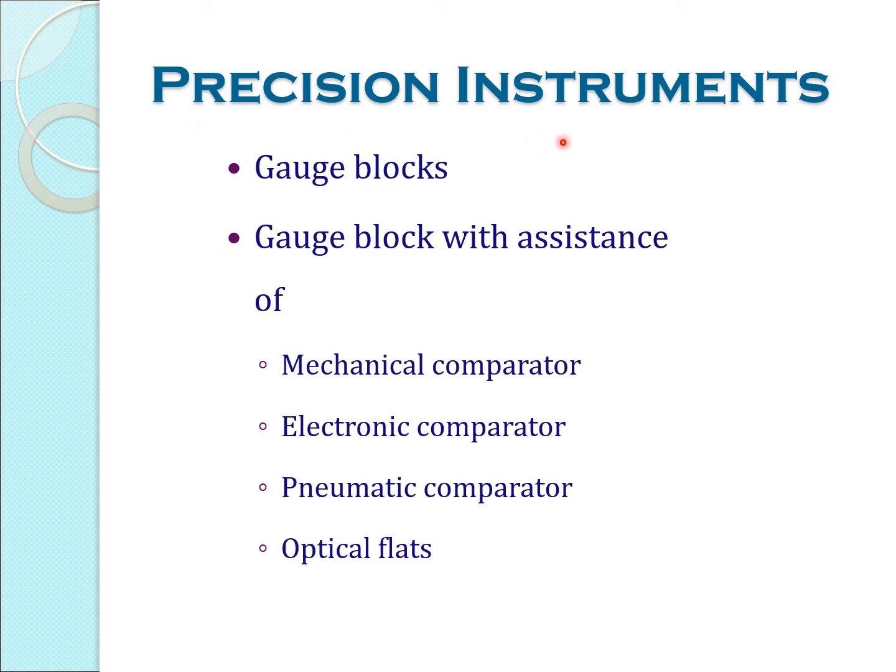And next thing is precision instruments. These are all highly precise instruments, which give highly accurate and precise values. First thing is gauge blocks. By using these gauge blocks, we can do the inspection, and they give highly accurate values. Gauge blocks, with the assistance of various comparators, mechanical, electrical and pneumatic comparators, and optical flats. All these instruments we consider precision instruments.